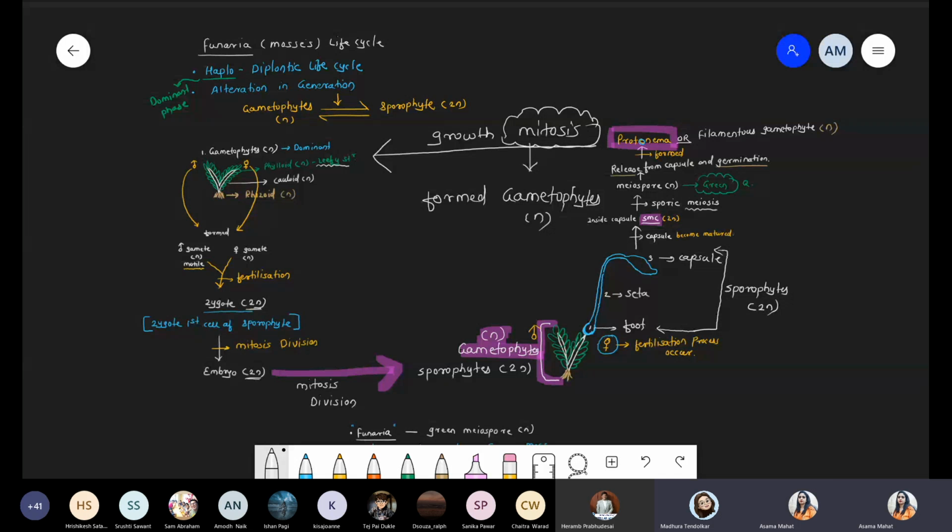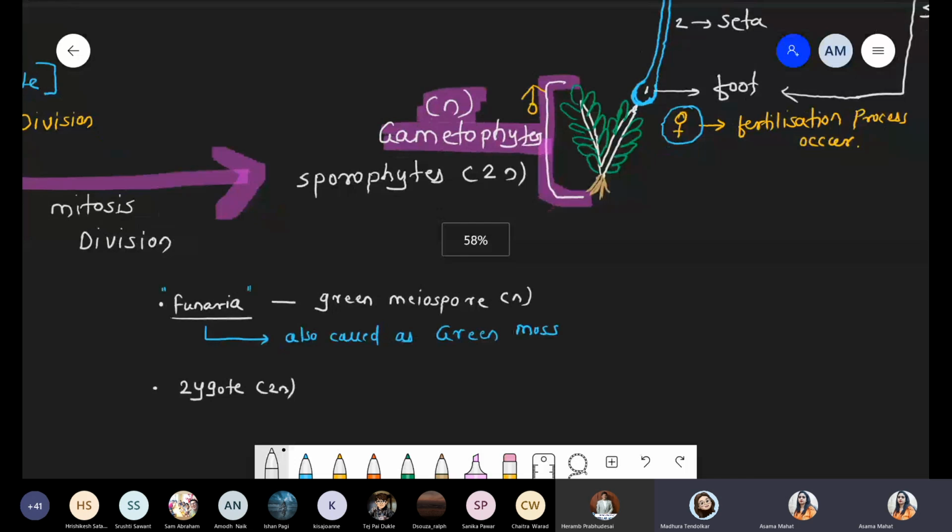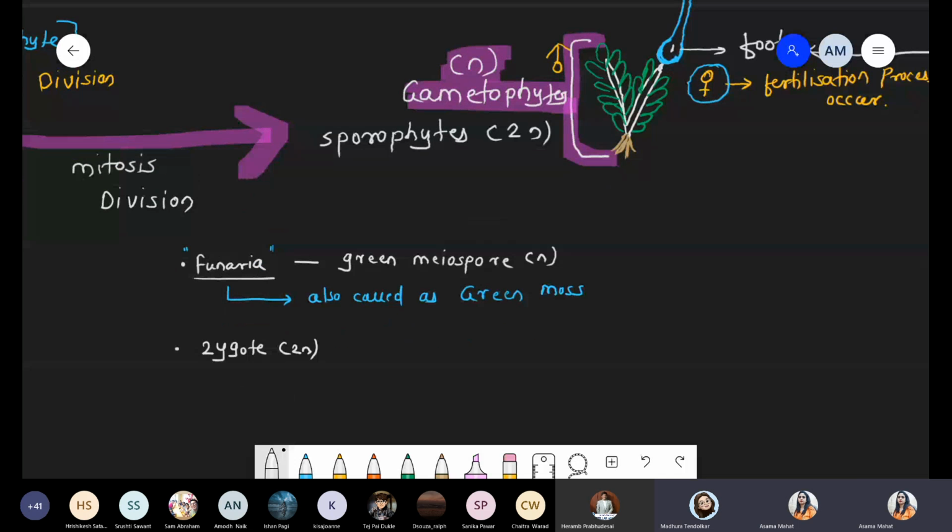Ma'am, what did you write below green meiospore? Green meiosis. Funaria, also called as the green moss. Green meiospore. Okay, thank you, This ma'am. one. This one, na?